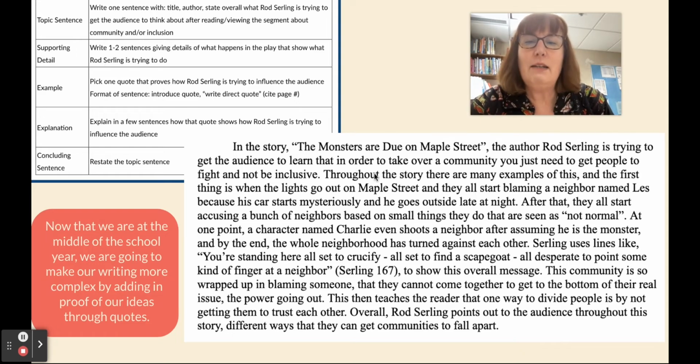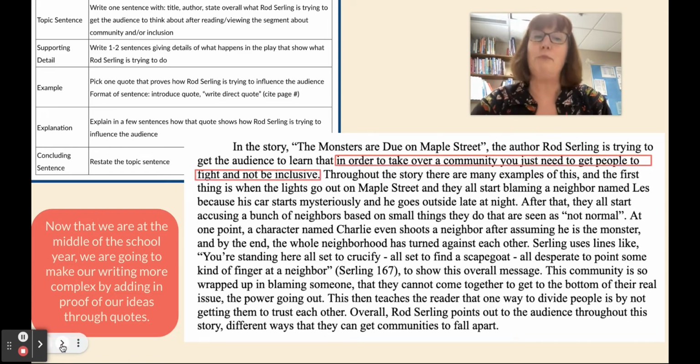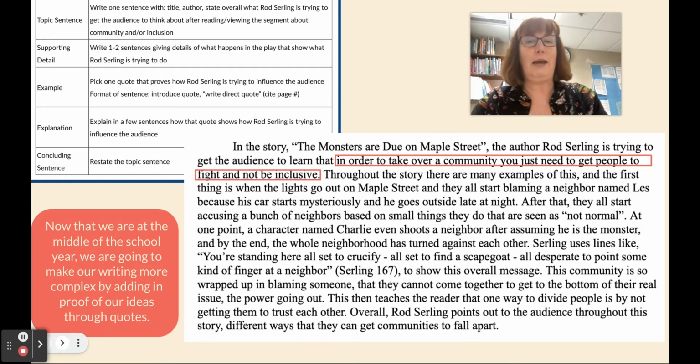So, my topic sentence says, in the story, "The Monsters Are Due on Maple Street," the author Rod Serling is trying to get the audience to learn that in order to take over a community, you just need to get people to fight and not be inclusive. So I have my answer to that question in my topic sentence. Now, the next thing I need to do is a supporting detail.